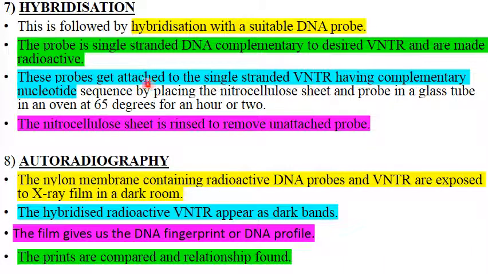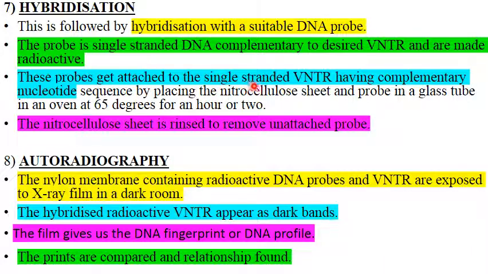So wherever they have complementary sequences, these probes will get attached to the DNA fragments. We place the nitrocellulose sheet and probe in a glass tube or in a polythene pack in an oven at 65 degrees for an hour or two. So at that time what is going to happen? These probes will migrate through the nitrocellulose sheet and will get attached to the single stranded DNA fragments, and wherever they find complementary sequences they are going to attach there and form double stranded DNA.